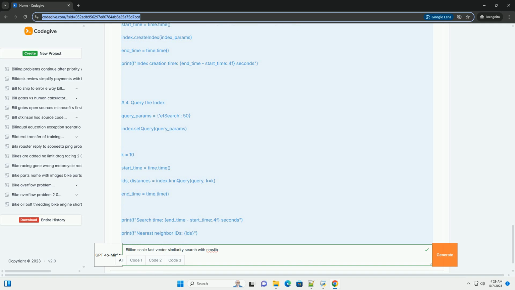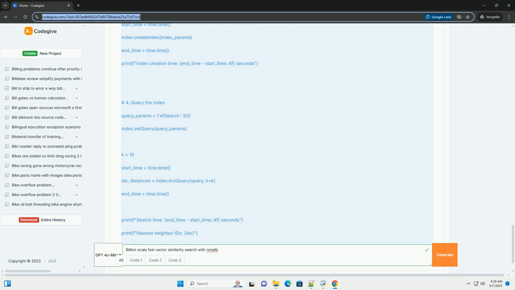2. Initialize the index: we initialize an NMSLIB index. method equals hnsw, we choose the HNSW indexing algorithm. Experiment with other methods like ANNOY, NGT. space equals l2, we specify the L2, Euclidean, distance as the similarity metric. Other options include cosine, dot product, and many others, depending on your needs.